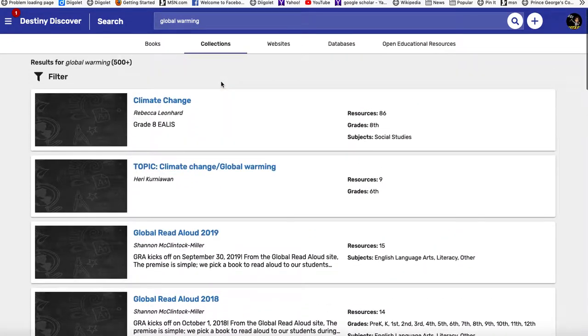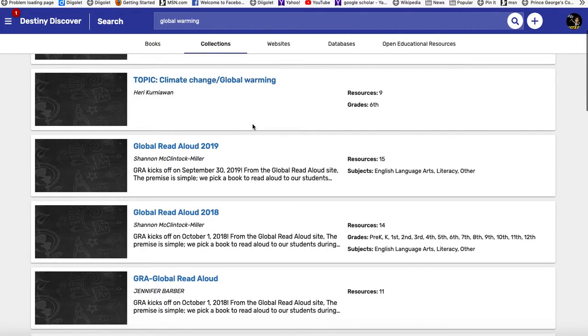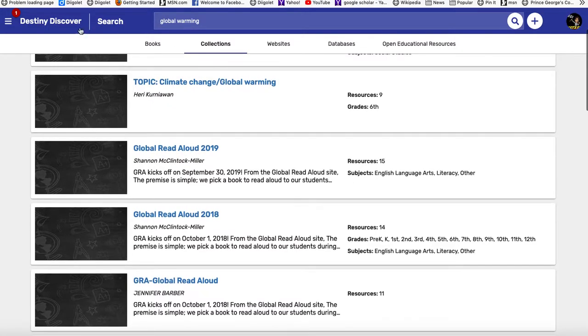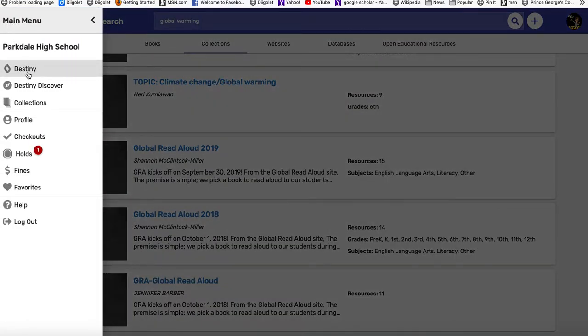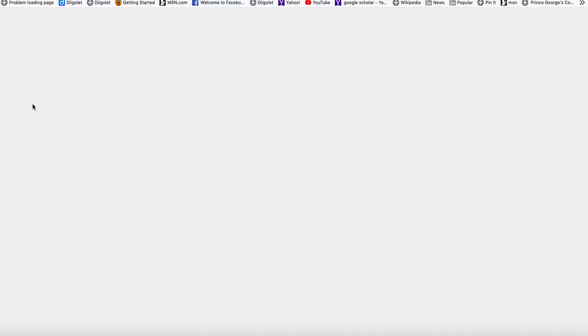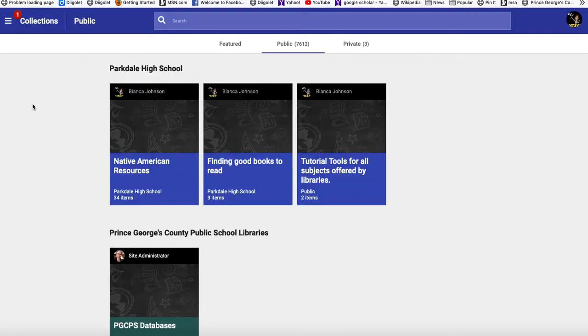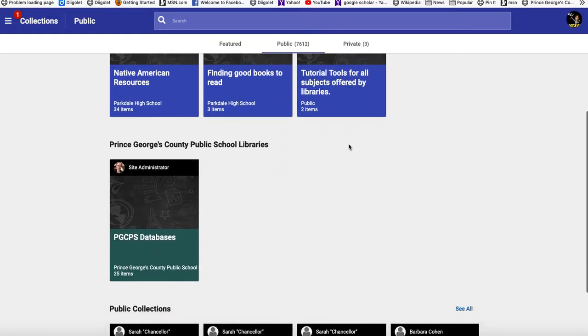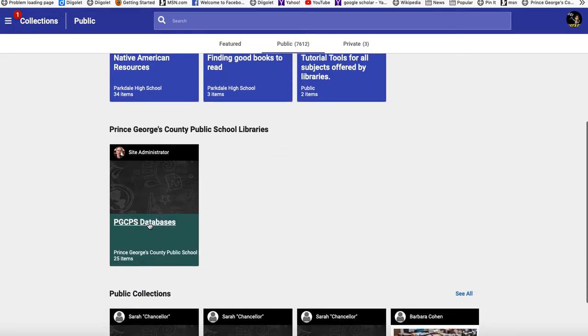So whenever you want to see what other people have found on a particular topic, you can click on collections. The thing I like about collections is that you can create your own. So if you go over here to the three bars on the left and click on collections, this is where you'll see collections for Prince George's County. I made 3 collections so far, and the school district also has a collection of all of our databases.